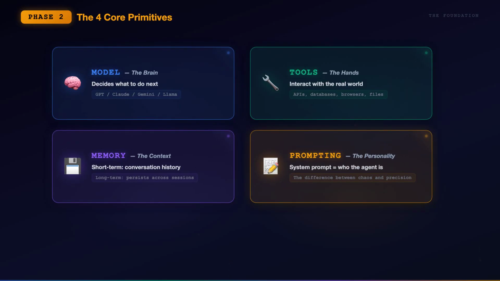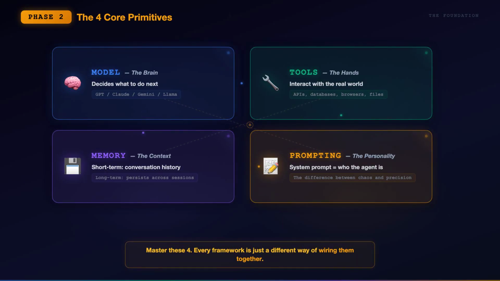Every agent framework, no matter how complex, is built from the same 4 building blocks. Primitive 1: the model. This is the brain. GPT, Claude, Gemini, Llama. Doesn't matter which. What matters is understanding that the model is a reasoning engine, not a knowledge base. It decides what to do next. It doesn't know things. It figures things out.